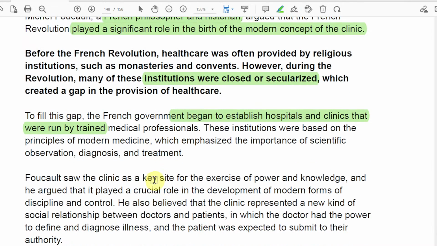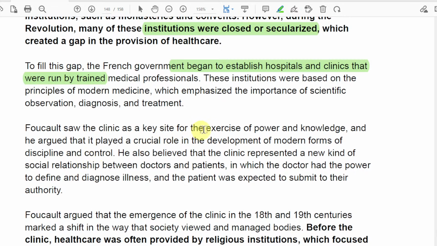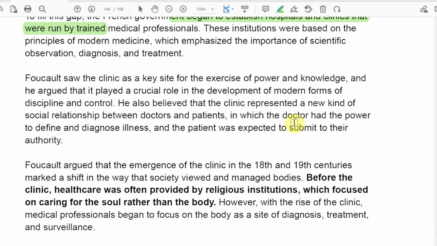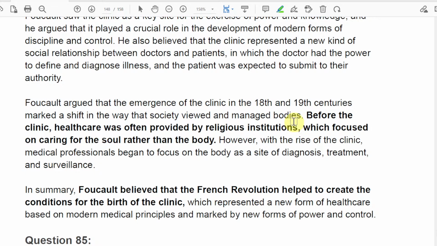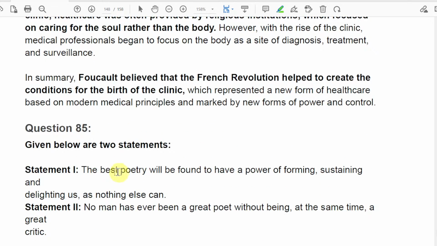Anyway, it's not related when you talk about Michel Foucault being modern, and the French Revolution happened in the 18th, 19th century, but this thing actually happened. So Foucault saw the clinic as a key site for the exercise of power and knowledge, and there he talked about the medical case that I told you. Got it? Question number 85 again is about two statements.